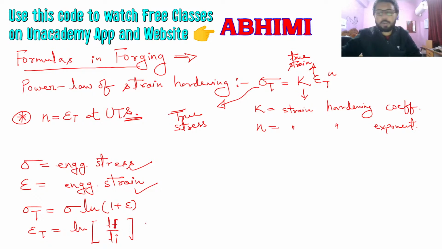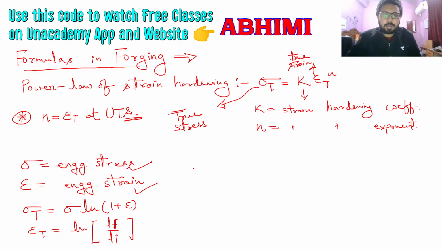Once you have both true strain and true stress, you can use them in the power law of strain hardening to calculate either K or N.